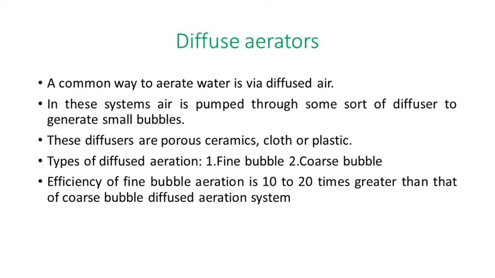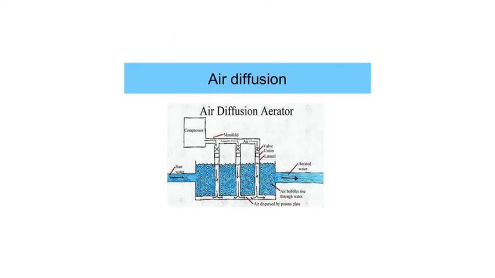The compressed air is supplied through a diffuser plate at the bottom of the tank. You can see the structure like this. In blue you can see the bottom, and in white the diffuser plate, or the pipe fitted at the bottom of the tank through which air is supplied. The compressor is at the top of the tank, but the pipes are at the bottom, and air is supplied through the bottom of the tank.